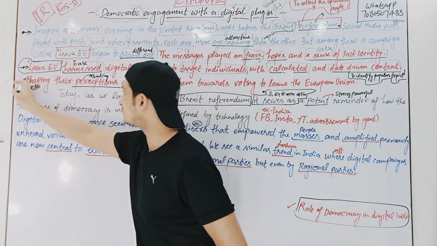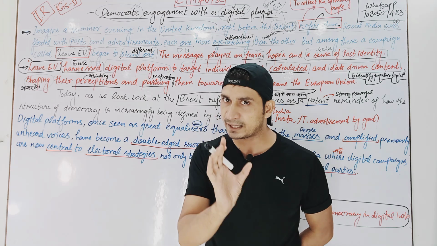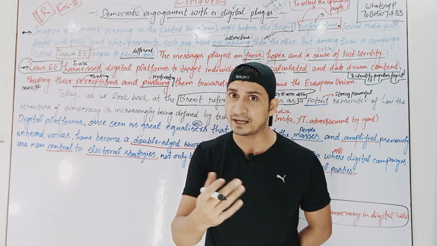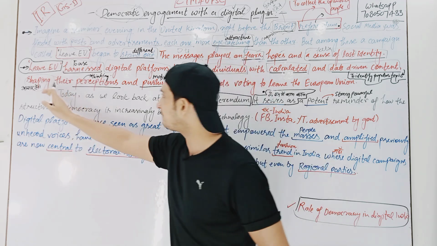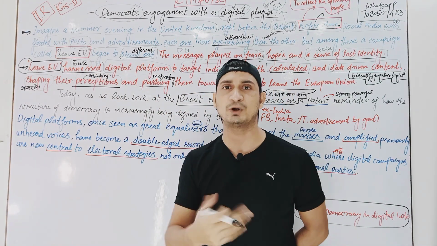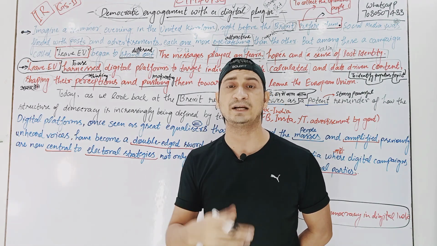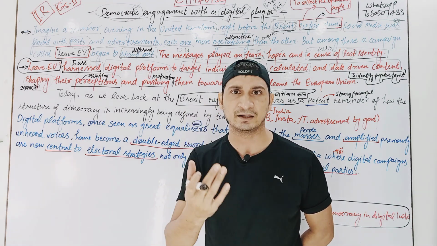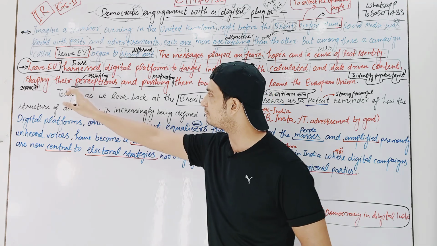Shaping means आकार देना. How? If I help you to change your medium, that means I'm shaping your mind, helping your mind to prepare from Hindi to English, right? That is how shaping their perceptions works. Perceptions means your viewpoint, how you look at me, what you think about me, that I'm helping you to change your medium. Am I doing the right thing or the wrong thing? It is your perception, your thinking, your point of view about me, how you look at my efforts, right? So this is the meaning of perception.